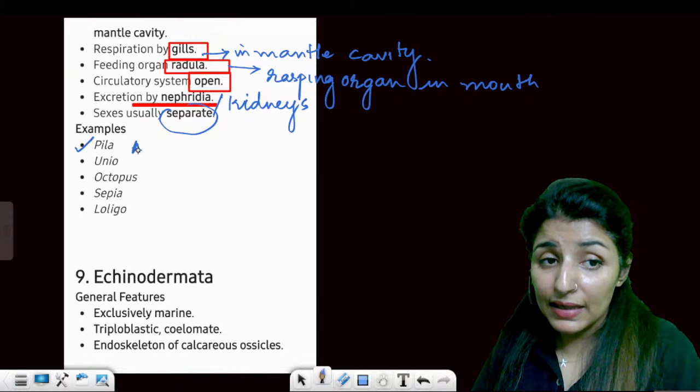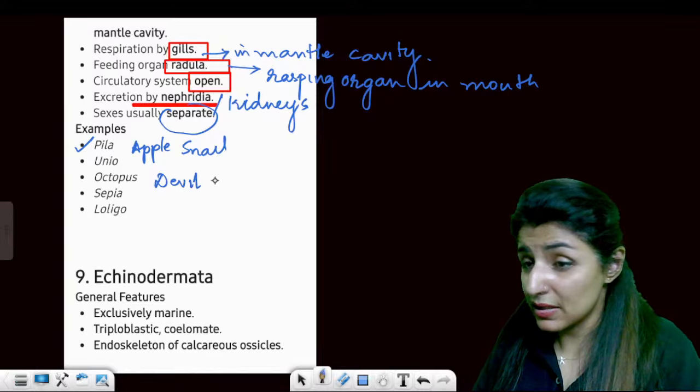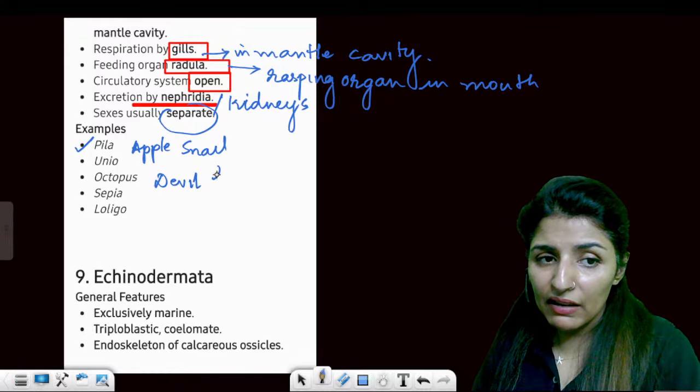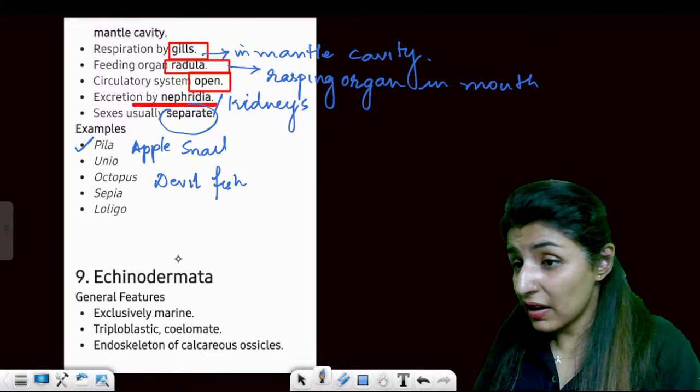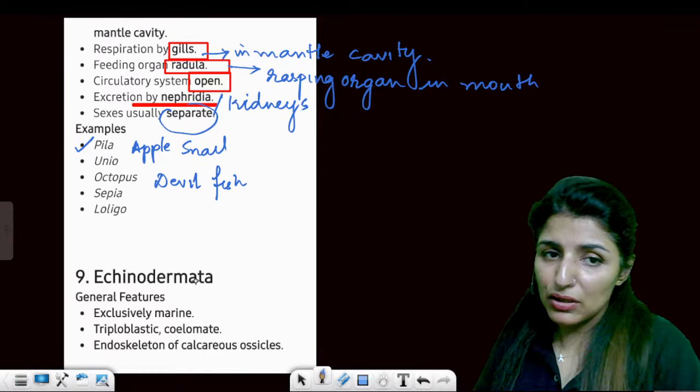Pila, the apple snail. Unio. Octopus, the devilfish. There are so many examples. The maximum examples are here. Devilfish, we have Sepia, we have Loligo, right? Then Dentalium. All those examples should be learned.